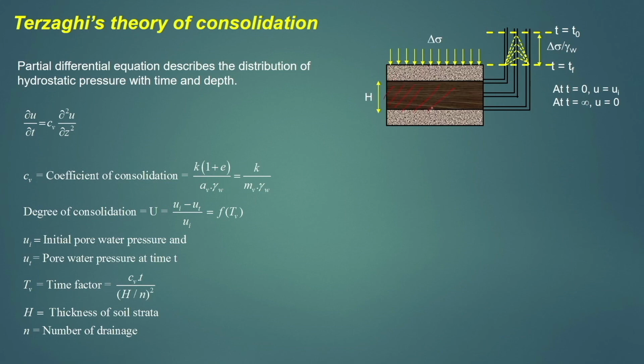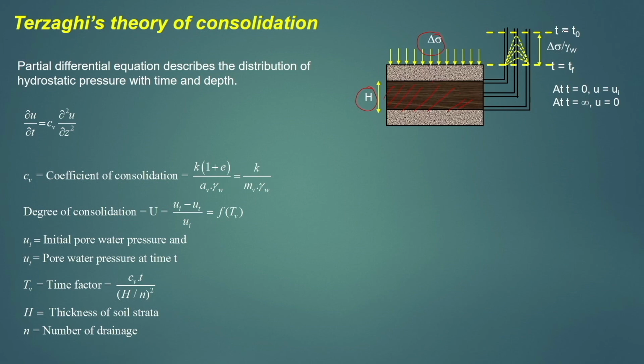Say for example, a soil has been taken over here with a height h. Now, when we apply a load, delta sigma, over here, initially all this load will be taken up by the water present over here. Therefore, there will be a rise in the pore water pressure here.